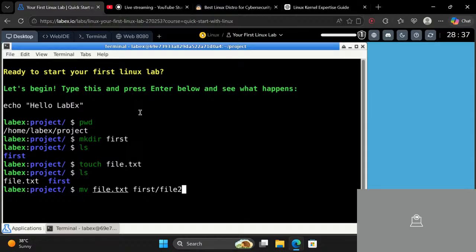file2.txt. I'm saying tsx, sorry. I am a Next.js engineer. So now just let me enter. And now if I do ls, I am seeing first, which is the directory. So in order to view what is inside the first directory, we will just do ls first and then enter.